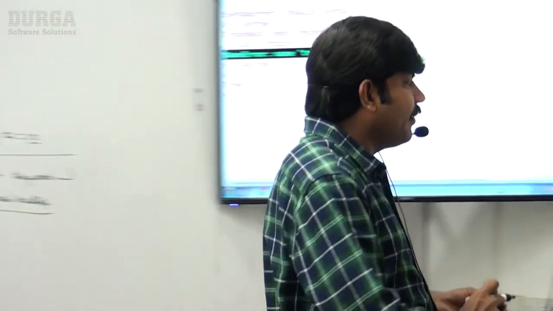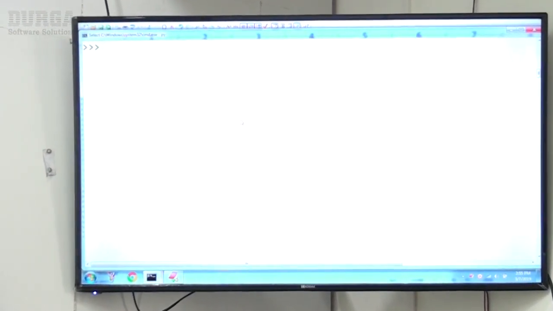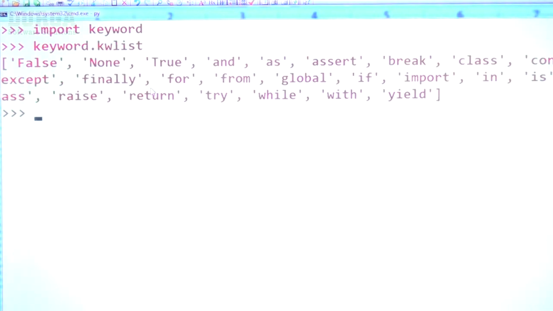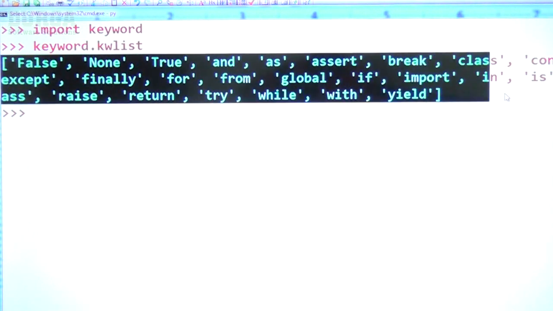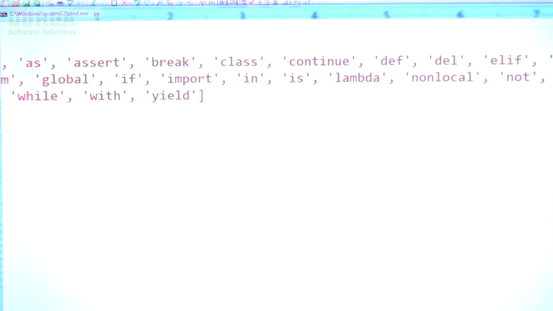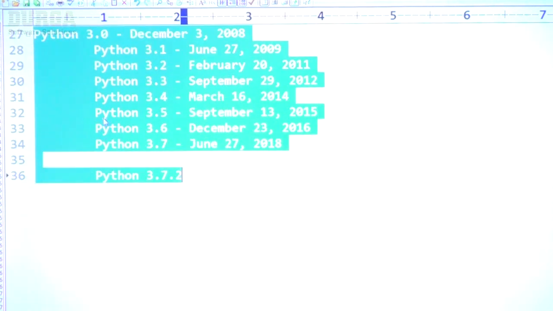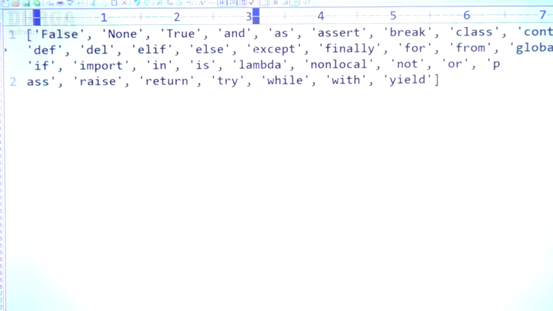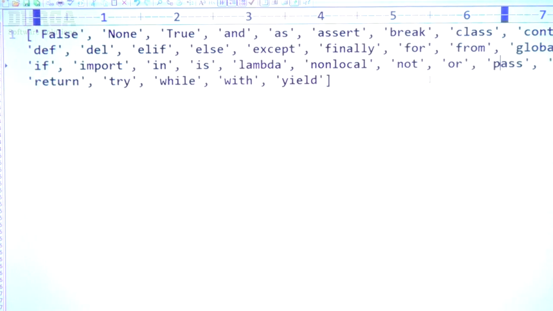Have a look once. Okay, I'm taking import, can you please spell out, sir? I forgot. import keyword, okay, next, keyword dot kwlist, keyword list, kwlist. Now have a look once, sir. These are the keywords we have in Python, sir. These are the various keywords whatever there are in Python. Let me copy paste these things, right? Okay, observe a bit very carefully, sir. If you want, you can count these things also, right?